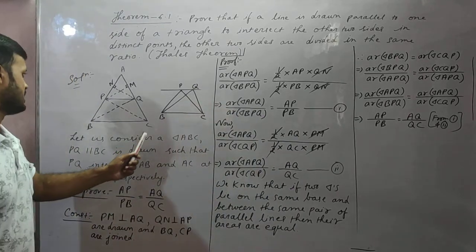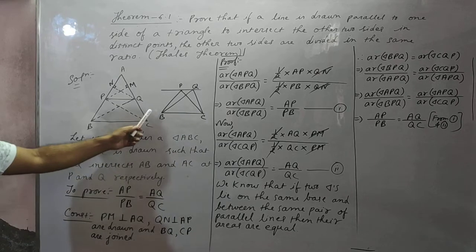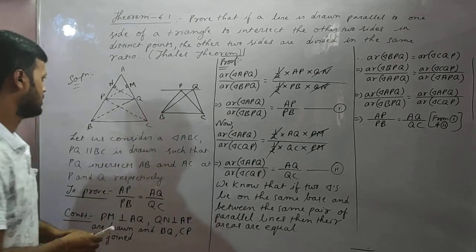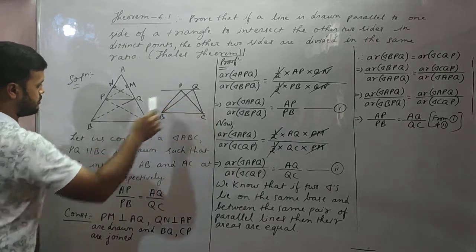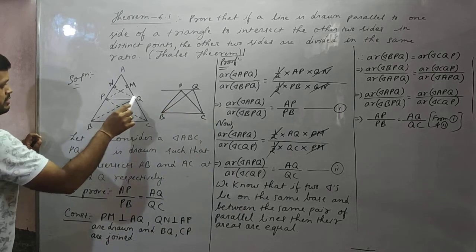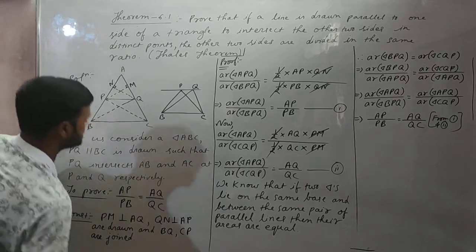Now you see this triangle BPQ. What is the base? PQ, isn't it?